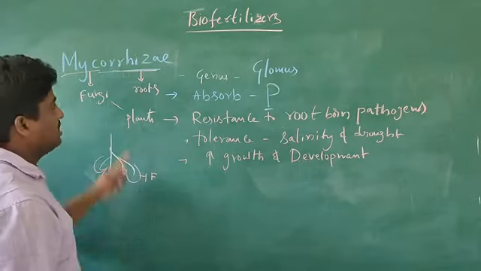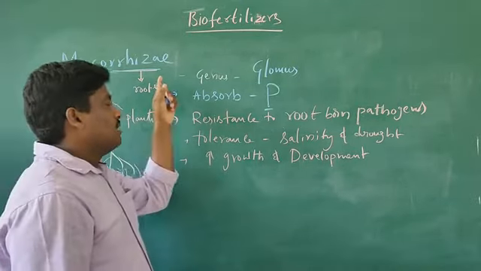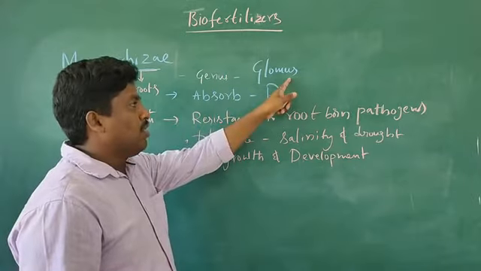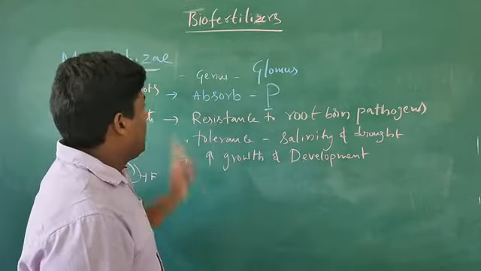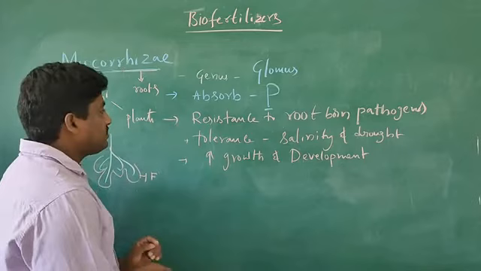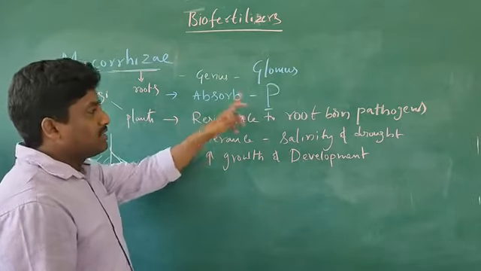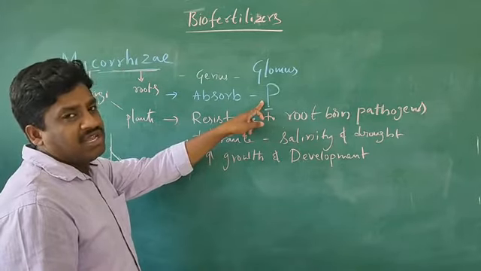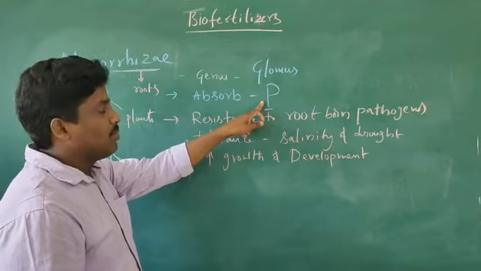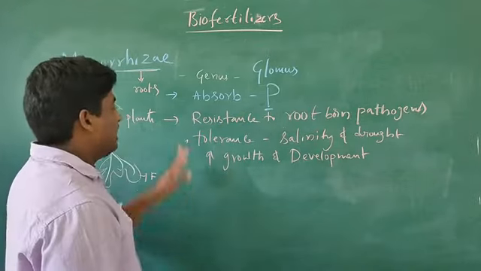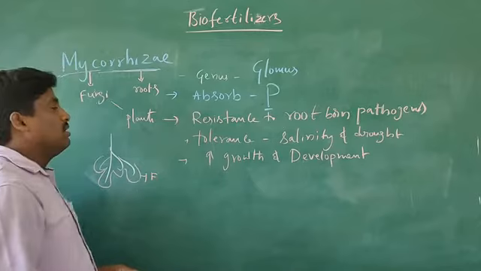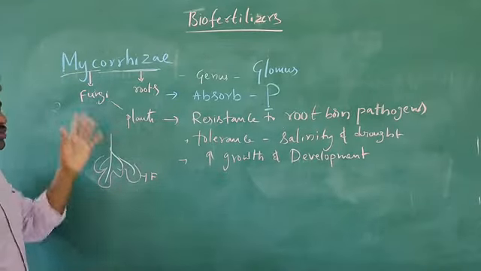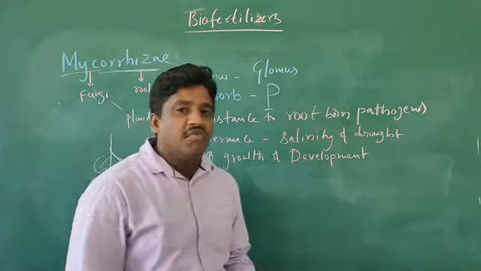That's it, already discussed. Some of the mycorrhiza members, the genus such as Glomus, form mycorrhiza, and the fungal symbiont facilitates the absorption of phosphorus by plants from the soil, and these are the features. So this is a mycorrhiza. This mycorrhiza also acts as a biofertilizer.